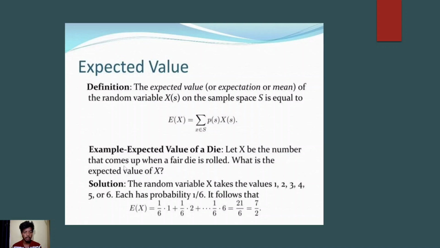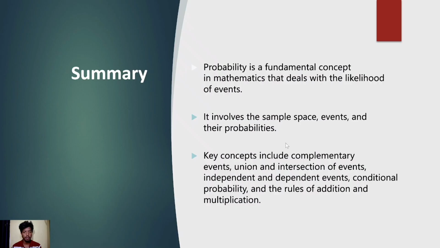Example: let X be the number that comes up when a die is rolled. What is the expected value of X? Solution: the random variable X takes the value 1, 2, 3, 4, 5 or 6. Each has a probability of 1 by 6. It follows that the expected value of X is equal to 1 by 6 times 1 plus 1 by 6 times 2, and so on, up to 1 by 6 times 6. That gives 21 divided by 6, which is equal to 7 by 2.